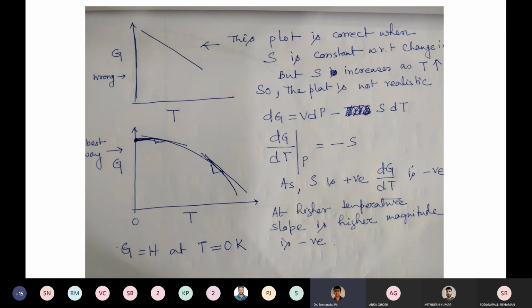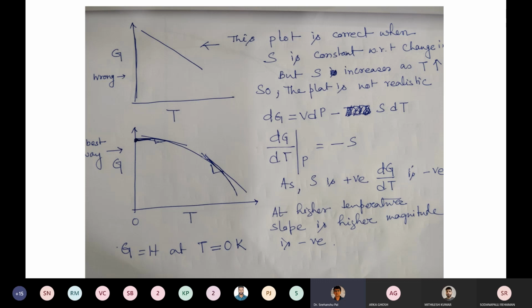Now, if we want to plot free energy versus absolute temperature, because we already understand the plotting of enthalpy and entropy, now we are going to plot the free energy. The plot is correct only when entropy is constant with respect to change in temperature, but S increases as temperature increases.